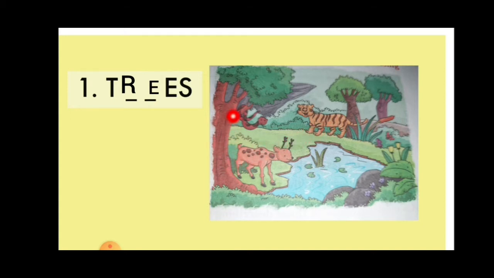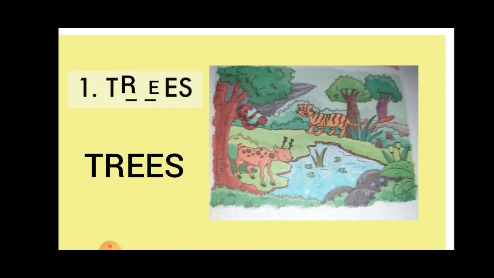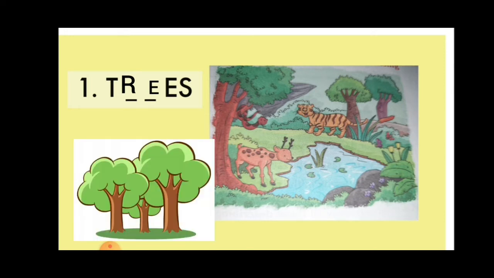Yes. So trees. Can you see trees in the picture? Yes. So the correct answer is trees. T-R-E-E-S. You also have to write, children. You have to write with me. T-R-E-E-S. Let's proceed.